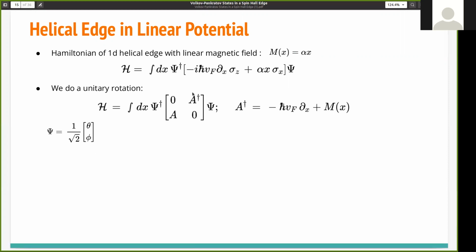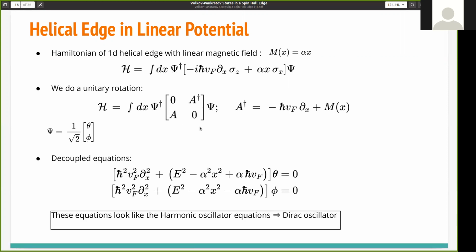So you can see that if we solve this Dirac equation, we obtain two coupled equations for theta and phi, and upon decoupling, we obtain this type of decoupled equation for theta and phi. Now you can see that these two equations basically look like the harmonic oscillator equations. The only difference being that for the harmonic oscillator, we know that quantization is proportional to n, where n is the quantum state. But here I will show you that the quantization is basically proportional to root n. So this type of oscillator is known as the Dirac oscillator. So one can say that the Dirac oscillator is basically a square root of the harmonic oscillator.